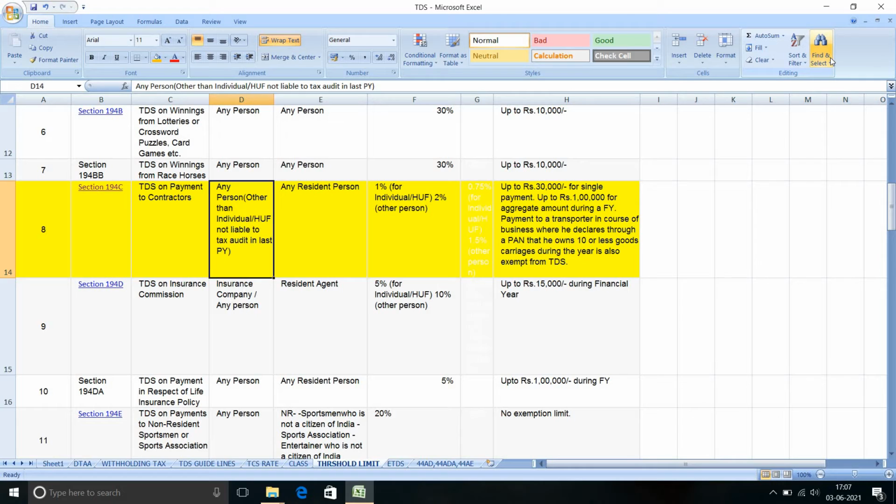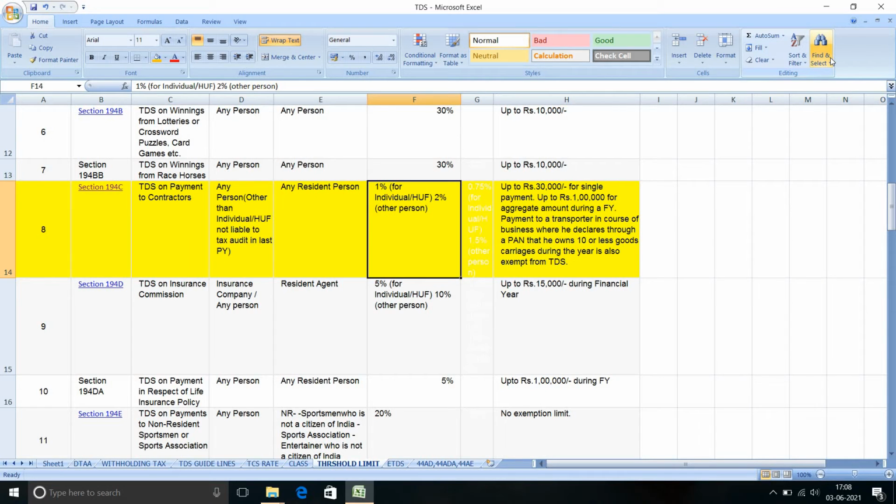Contractor means an agreement between two parties, contractor and contractee. Here we have to deduct TDS either 1% or 2%: 1% for an individual, 2% for other than individual.